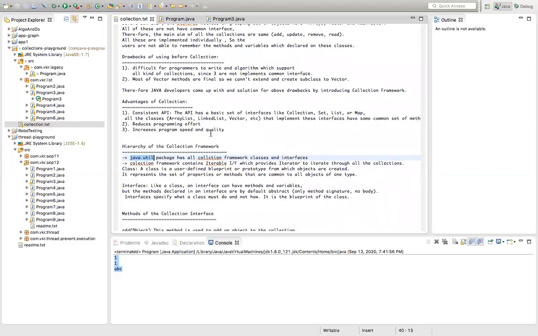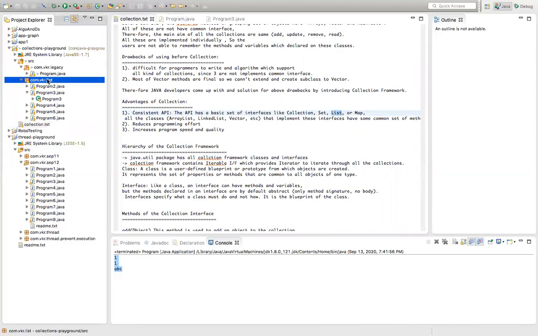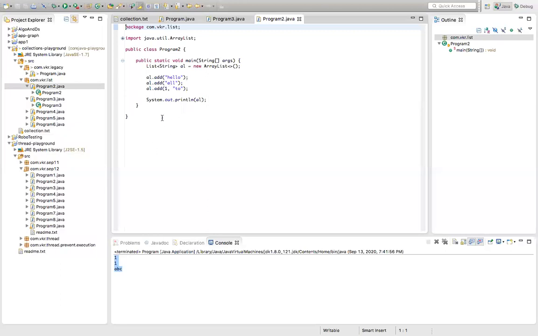Now, let's go and see first the collection framework classes. First, we can see the list interface of collection framework. I created package com.vkr.list. Now I'll go to the program. Now, how to add the elements to the list? Now we can see the array list. Adding elements to the array list.